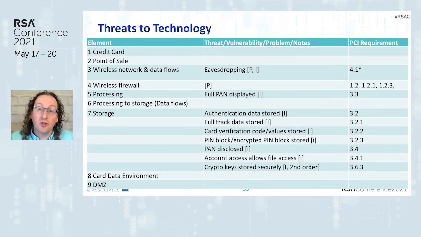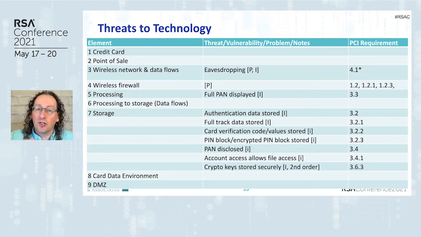I said, you're right, it's not. It's an enabler of a future problem. If you don't store the data, you can't leak it. And so PCI's approach is a little unusual in that they consider the storage to be the problem. It's a violation of the requirement, even if it never leaks.